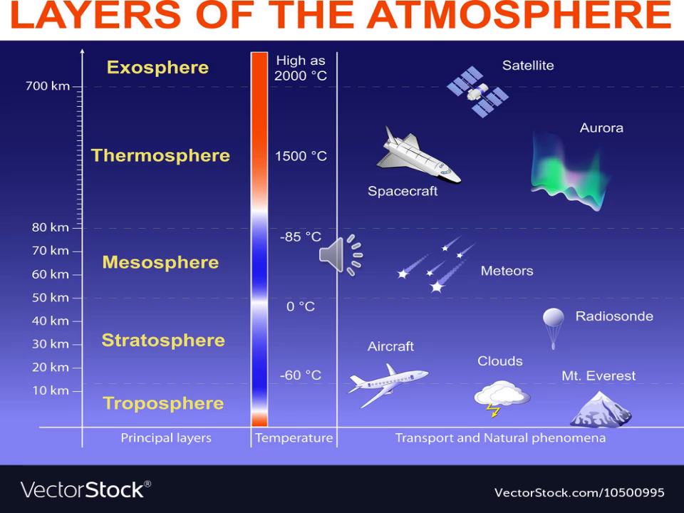If you have any doubt in this topic, please contact me. Take your book for textbook reading. Take page number 180 and read the structure of the atmosphere. Read the five layers: troposphere, stratosphere, mesosphere, thermosphere, and exosphere.